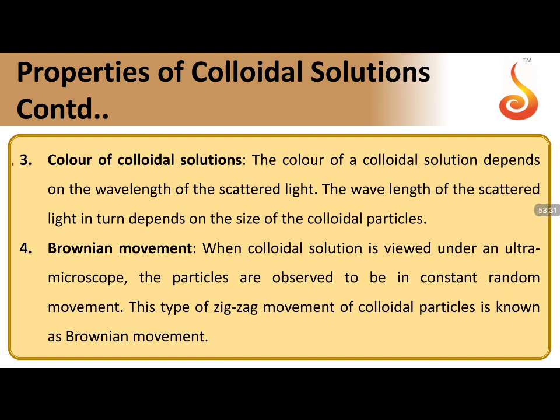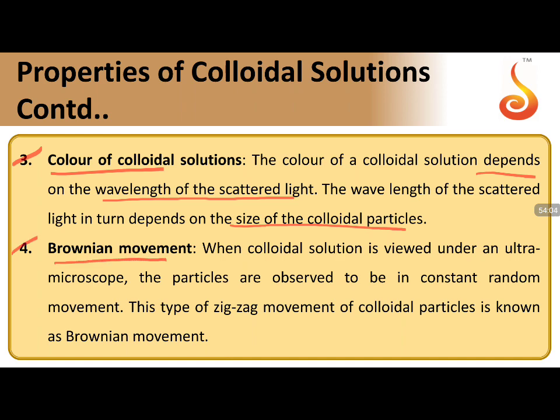Color exhibiting property is going to play a very key role for colloidal solutions. Depending on the size of the particles, there are two things important: the wavelength of light scattered and the size of the colloidal particle. Depending on these two things, the color exhibited by the substance will change. As the size goes on increasing, the range of the scattered light changes, and the color exhibited by the substance or the solution will be changing. So this is one of the important points.